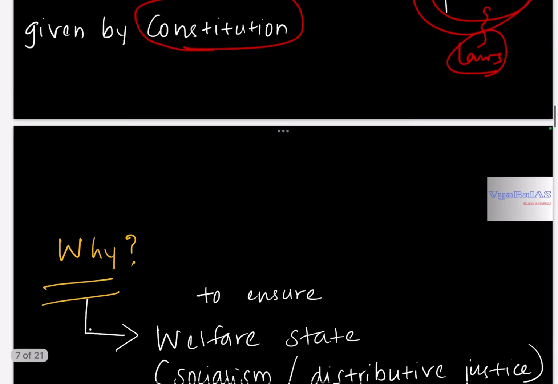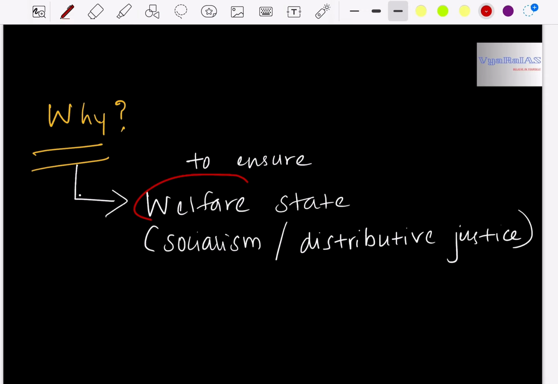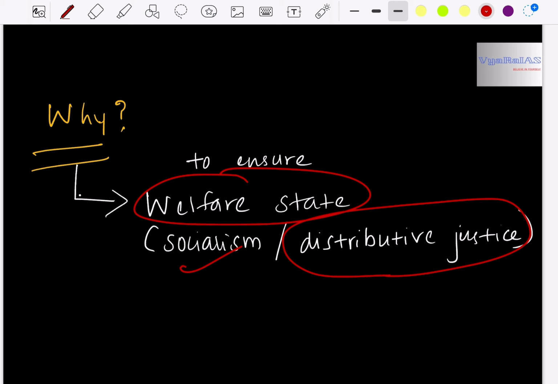Next, why do these directives have to be kept in mind by the state? It is to achieve the welfare state, to achieve socialism or distributive justice. In the preamble we studied about justice. Preamble mentions social justice, economic justice, and political justice.